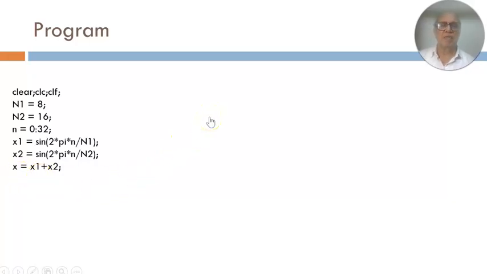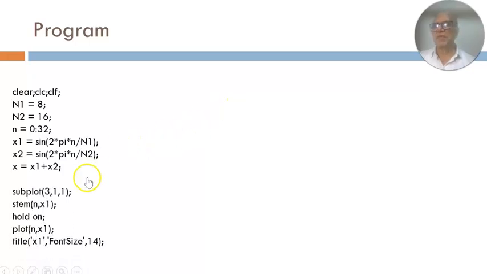And then you plot. But since it's a discrete time signal, what you do is what is called a stem plot. So stem n, x1. The stem plot actually completely describes the discrete time signal. However, to see the nature of the waveform easily, we have held on to this, and then we have plotted also. So the plot function is not absolutely necessary, but we have used it in order to show the nature of the waveform comparatively easily.